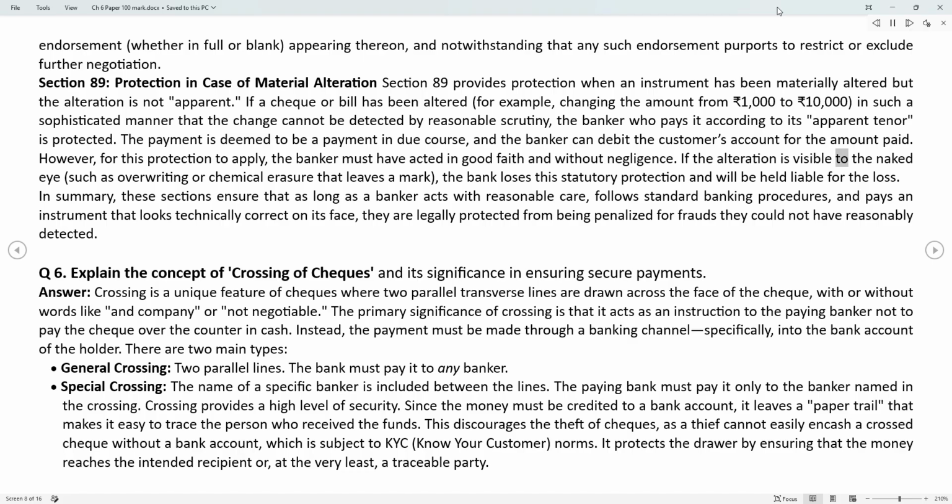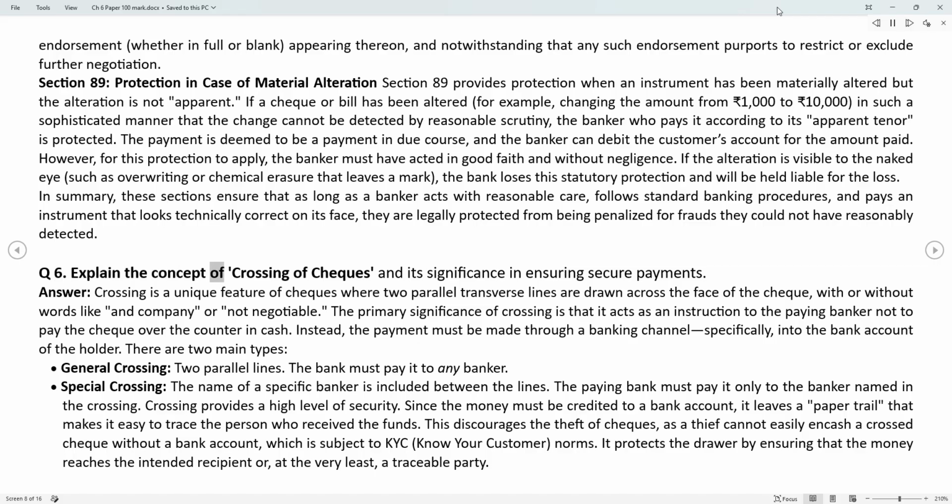If the alteration is visible to the naked eye, such as overwriting or chemical erasure that leaves a mark, the bank loses this statutory protection and will be held liable for the loss. In summary, these sections ensure that as long as a banker acts with reasonable care, follows standard banking procedures, and pays an instrument that looks technically correct on its face, they are legally protected from being penalized for frauds they could not have reasonably detected.